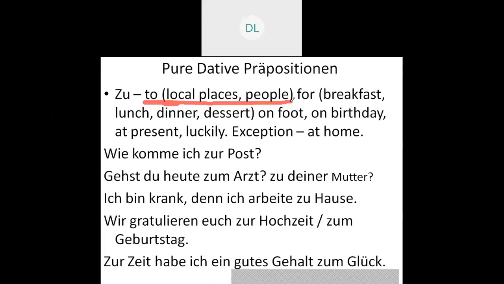And on the earlier slide, nach is used for cities and countries. When I want to say I am going to Pune, you can't say ich gehe zu Pune. When you want to say I'm going to Pimpri, I'm going to Chinchwad, I'm going to Akurdi, even being local, you can't use zu. For cities and countries, it has to be nach.